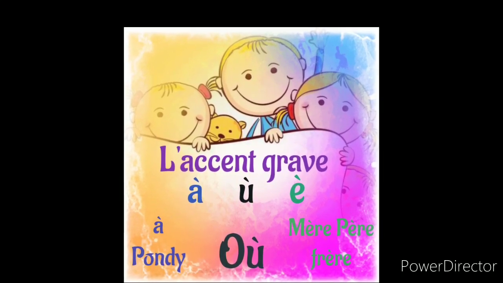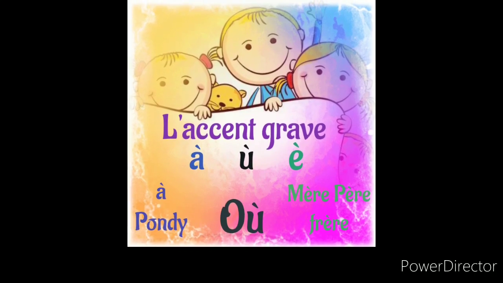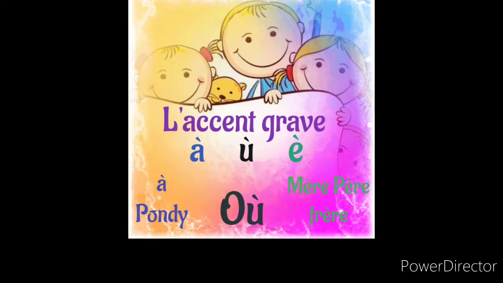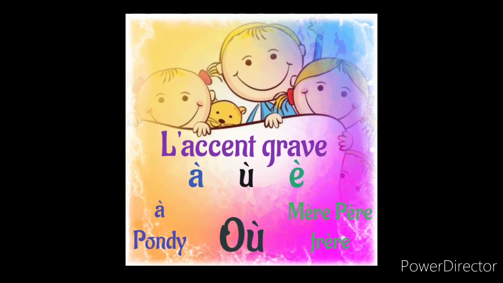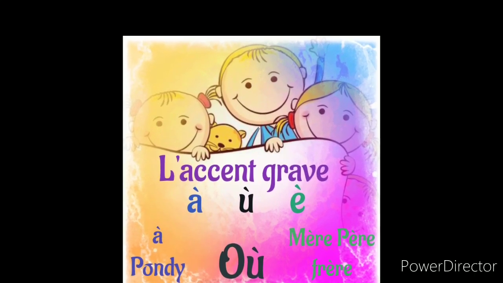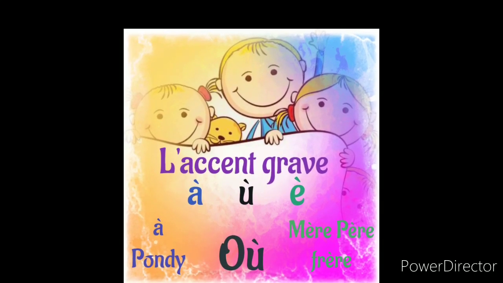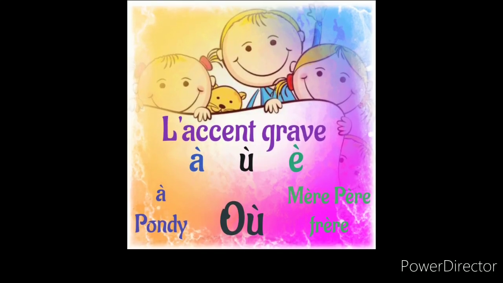Accent grave is used among three alphabets: A, U, E. A accent grave, U accent grave, E accent grave.